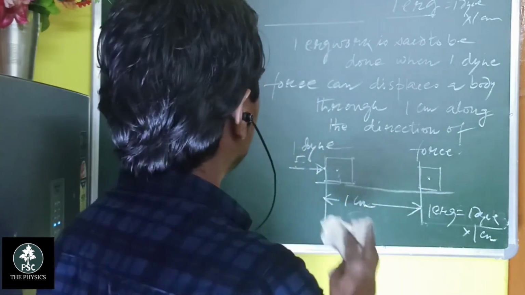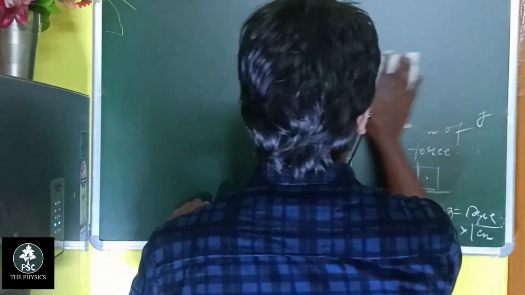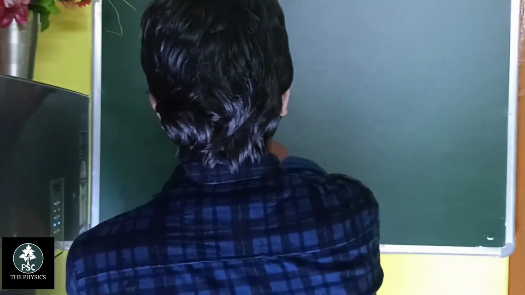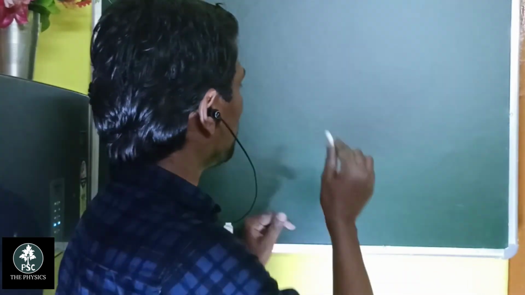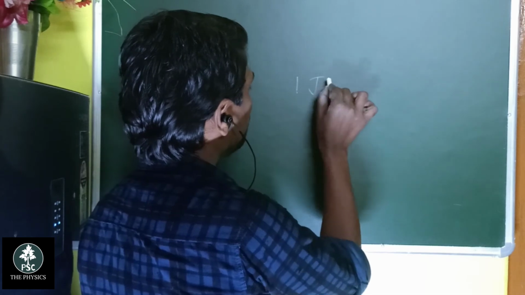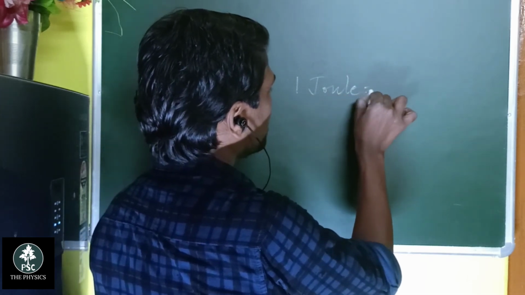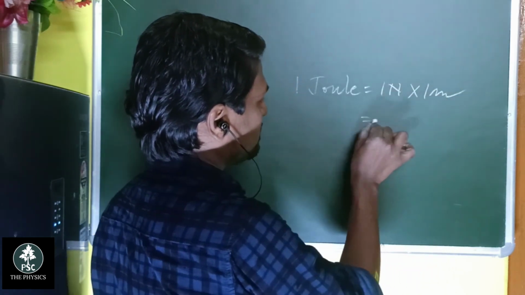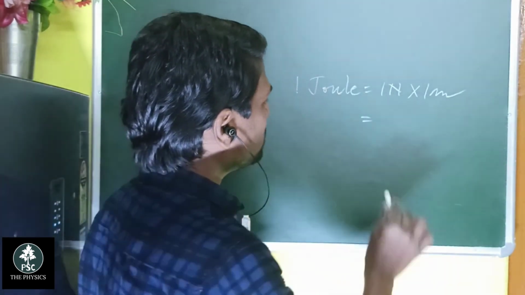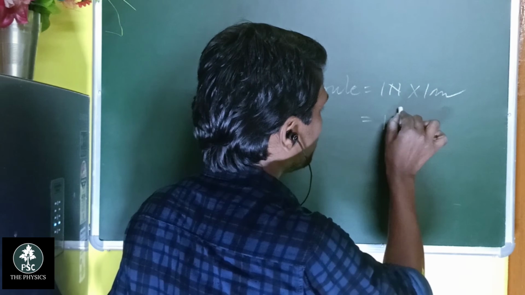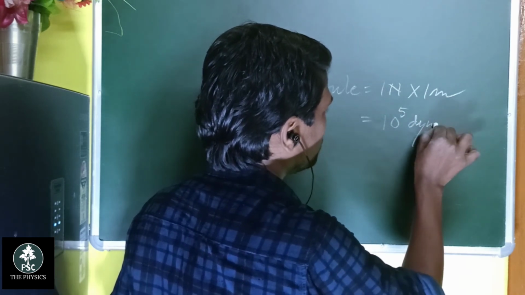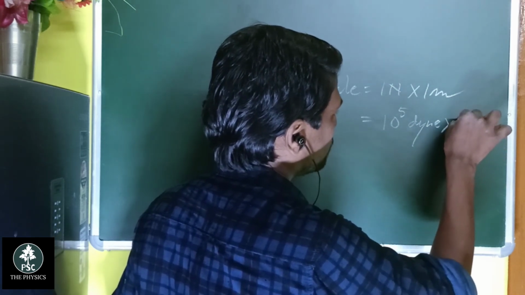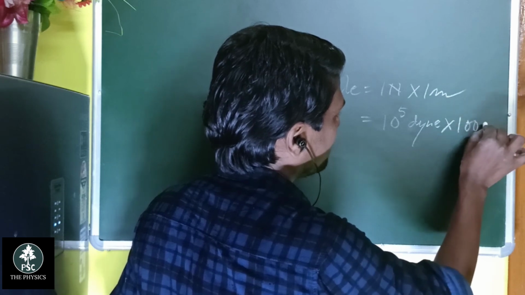You can also show a relationship between the SI and the CGS systems of work done. So 1 joule equals 1 Newton into 1 meter, and 1 Newton is 10 to the power of 5 dyne, and 1 meter means 100 centimeter.